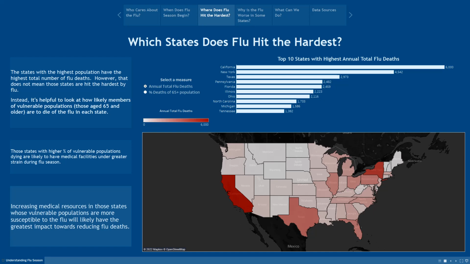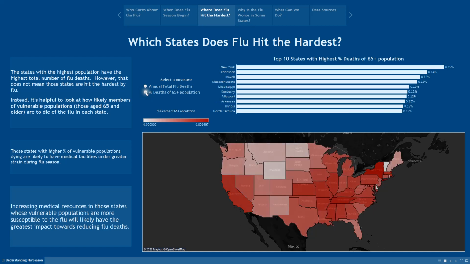Therefore, it can be helpful to look at what percentage of the most vulnerable populations are dying from the flu every year. And if we remember from our first slide, those aged over 65 are by far the most vulnerable to the flu. So as we select this different measure here, we get a very different perspective on the problem of the flu. Here you can see just at a glance that California and New York obviously still suffer greater percentages of their vulnerable populations dying of the flu.